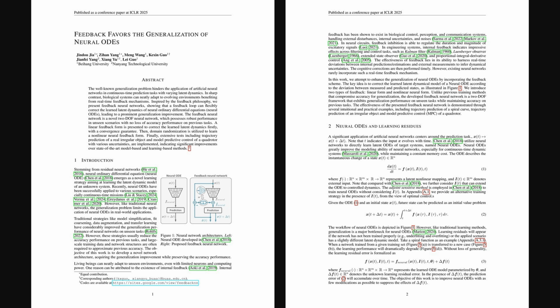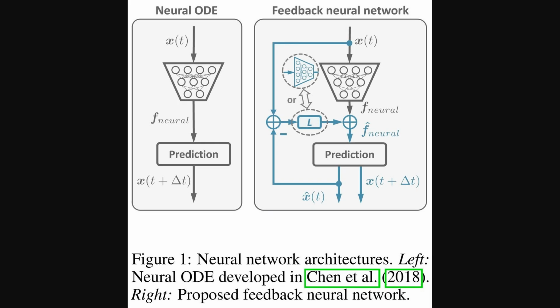We're looking at an ICLR conference paper, Feedback Favors the Generalization of Neural ODEs, published on January 22nd, 2025, so just over 3 months ago. This paper tackles how neural ordinary differential equations, or neural ODEs, which model continuous time dynamics, can struggle to generalize. It proposes a feedback neural network, a novel two-degree of freedom architecture, using a feedback loop to correct learned dynamics in real time.